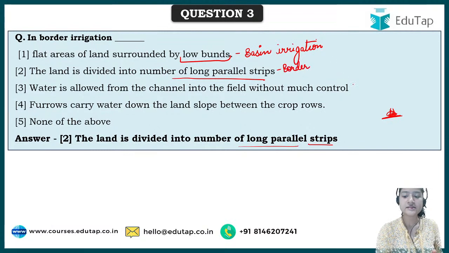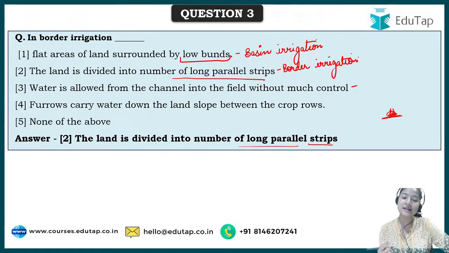Next, it says water is allowed from the channel into the field without much control. So what kind of irrigation was that? This was the flood irrigation.